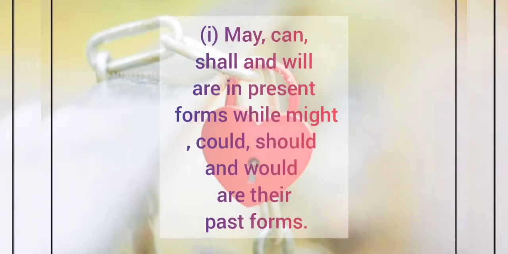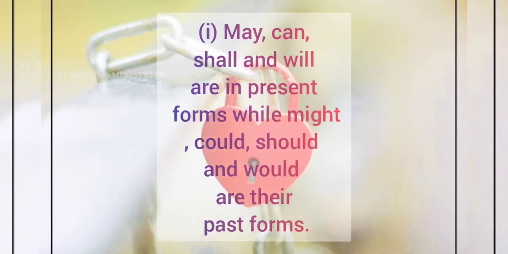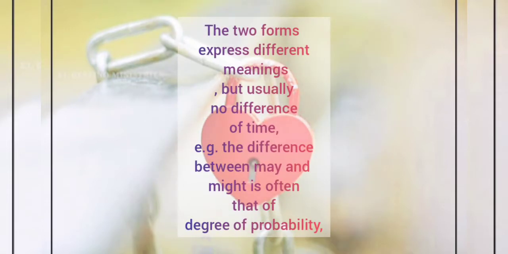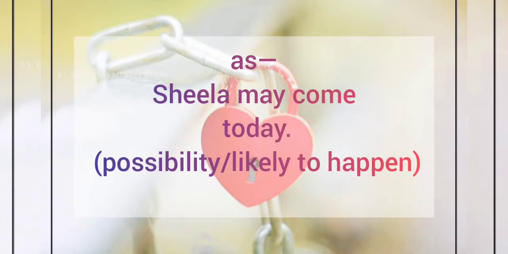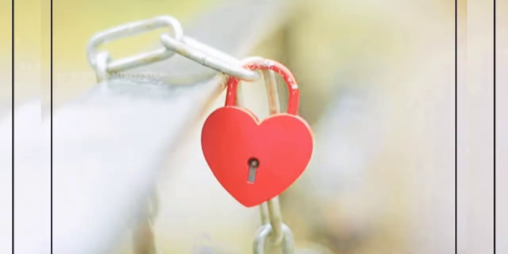Example: may, can, shall and will are in the present form, while might, could, should are in the past form. The two forms express different meanings but usually no difference of time. Example: the difference between may and might is often that of degrees of possibility, as in Sheila may come today, that is a possibility, or likely to happen.